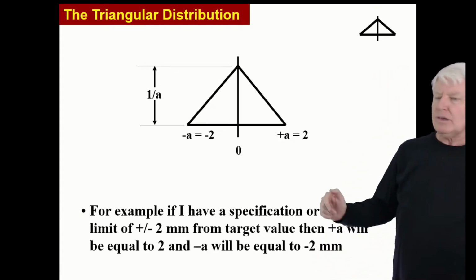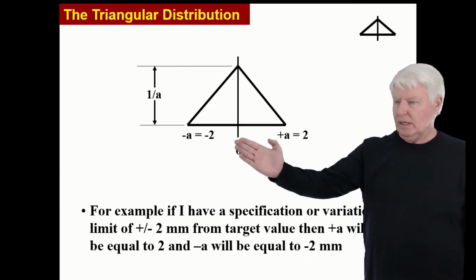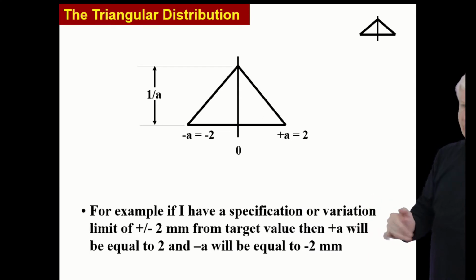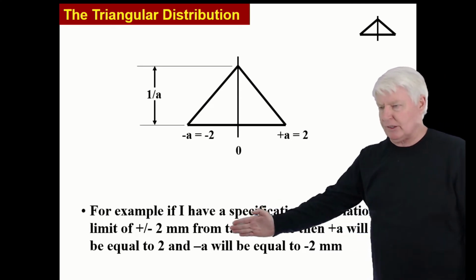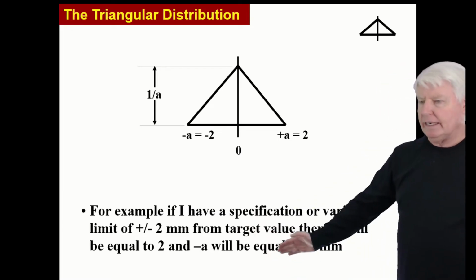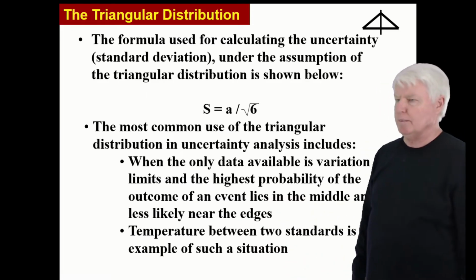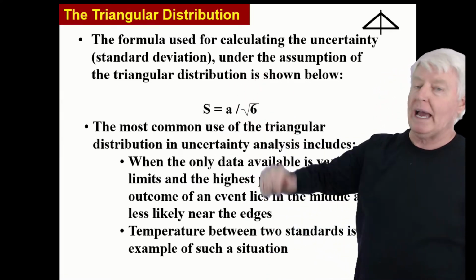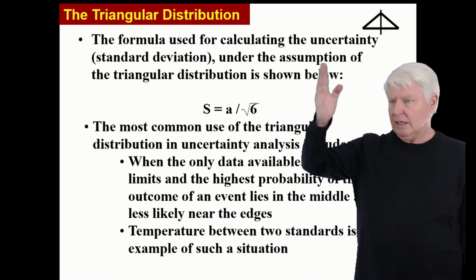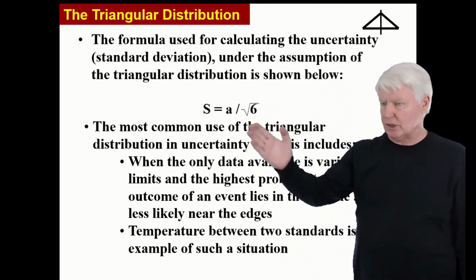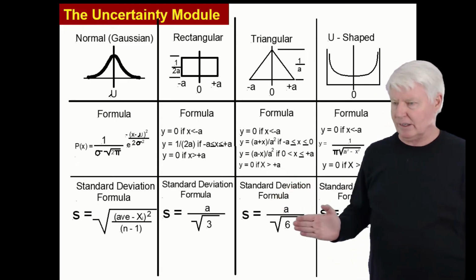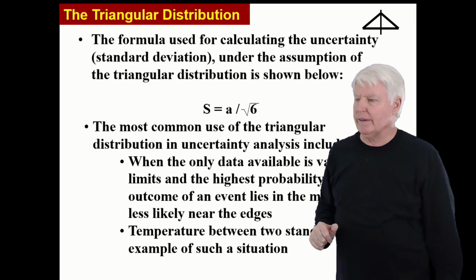Okay. So for example, let's say A is 2, and minus A is minus 2. There we go. If, for example, I have a specification or variation limit of plus minus 2 millimeters from the target value, then plus A will be equal to 2, and negative A will be equal to minus 2 millimeters. The formula used for calculating uncertainty or standard deviation under the assumption of the triangular distribution is shown here. Like we mentioned earlier, it's A divided by the square root of 6. There it is. I just took it from there, put it on this slide.